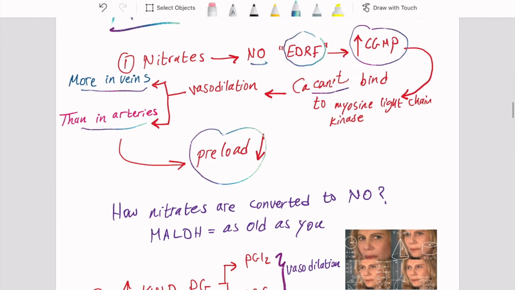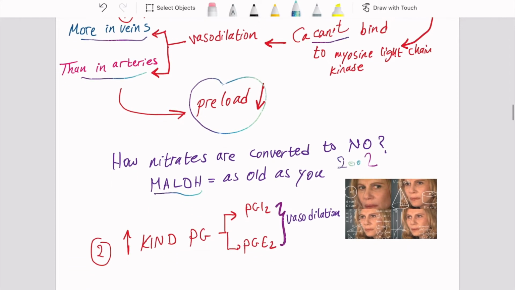Now, how are nitrates converted to nitric oxide? It is done by the mtALDH enzyme. The name of this enzyme is mitochondrial aldehyde dehydrogenase. This enzyme was discovered in 2002. Now, another mechanism of action of nitrates is that it increases prostaglandins, which are prostaglandin I2 and prostaglandin E2. Both of these prostaglandins will cause vasodilation.